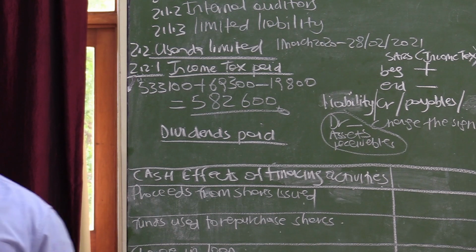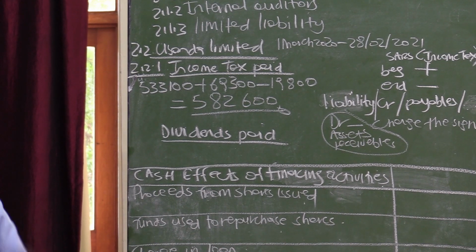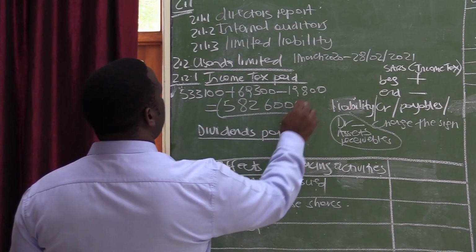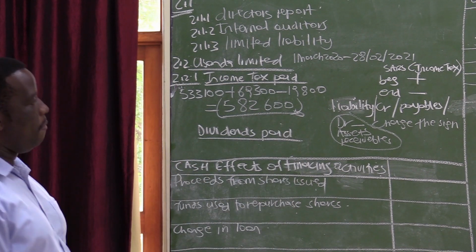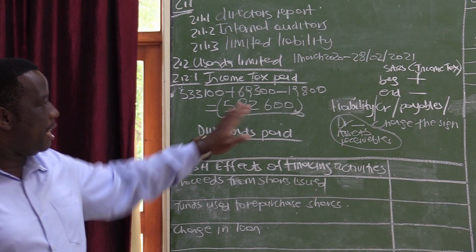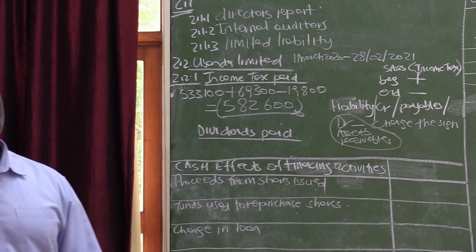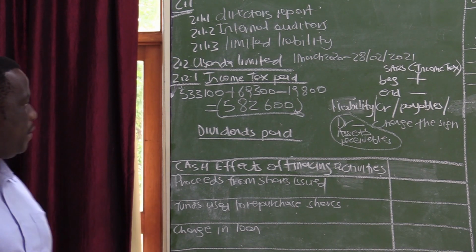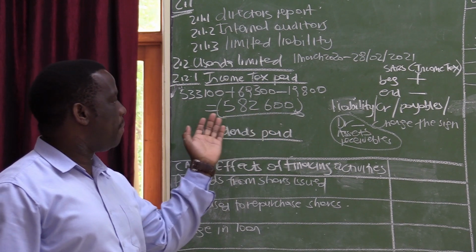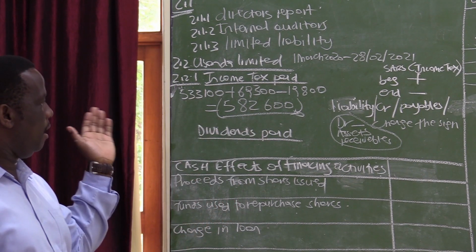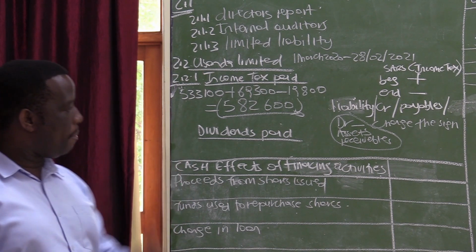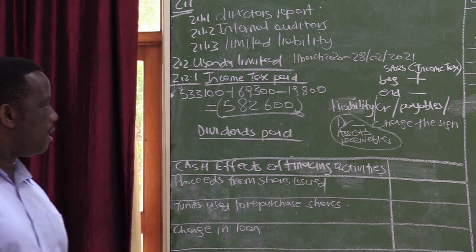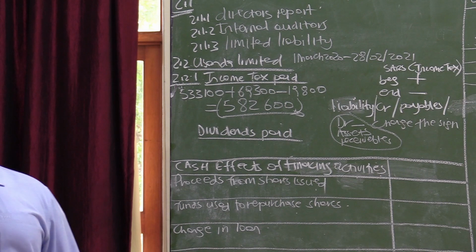Remember, when we are doing the cash flow statement, we want to calculate the exact amount that was paid. And this amount, when it is reflected under the cash flow, will have to be put in brackets because it is an outflow. Remember, when you are writing it in the cash flow statement and do not indicate brackets, it will then be marked wrong, because the cash flow statement must indicate the inflow and the outflow of cash. But if you did not include brackets in this calculation, it doesn't matter, it may be marked correctly. But it is important that when you are putting it in the cash flow statement, it should be in brackets. So the total amount paid to SARS is 582,600.